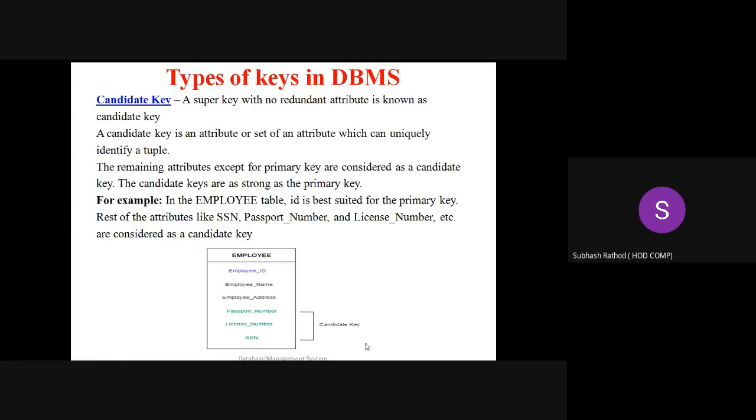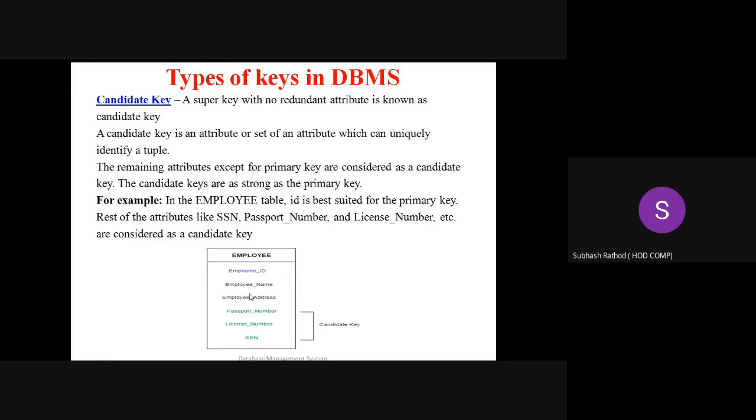Hope you understood. I am repeating again. Employee ID, passport number, license number, SSN. These all are candidate keys right now, because there is no redundant attribute in these columns. Okay. Now with employee ID set as the primary key, the rest are now candidate keys: passport number, license number, and SSN number. Candidate keys. Now it is clear. Now the super key.